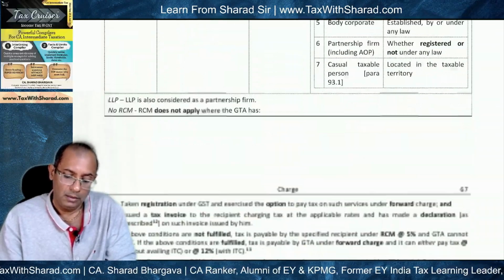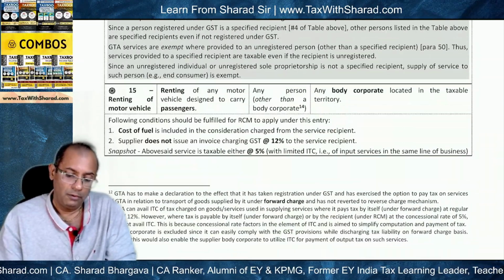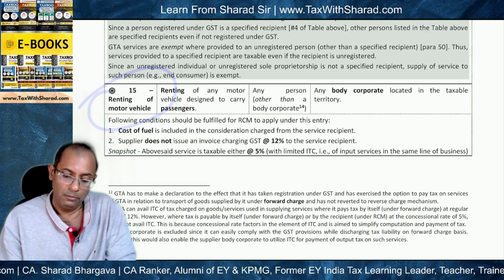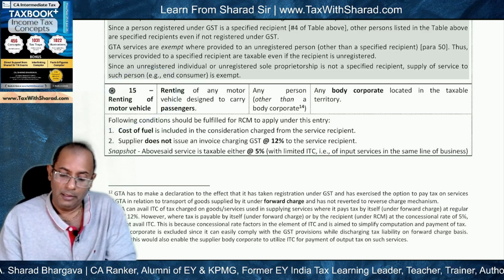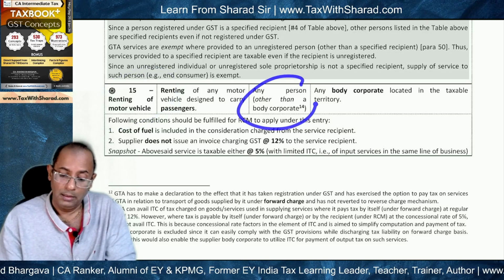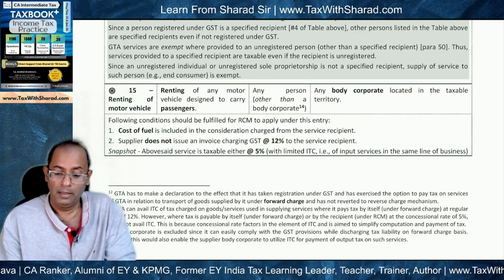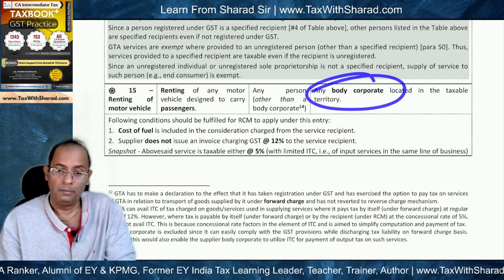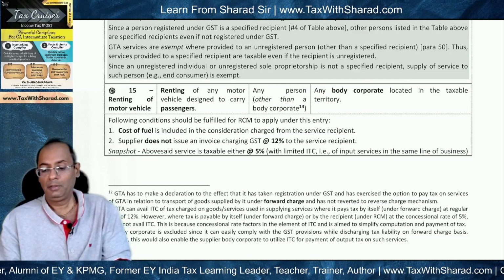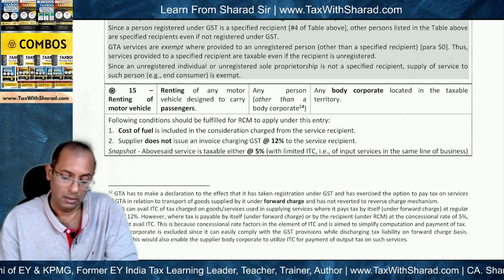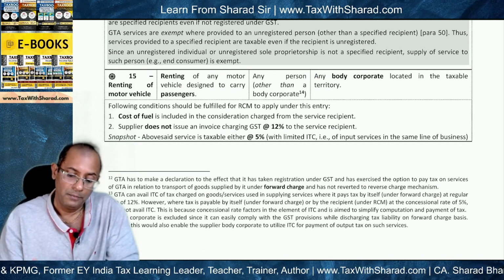So let's see the provisions. Provisions for renting of motor vehicle. RCM is applicable where any person other than a body corporate, that is, a non-body corporate, supplies such service to a body corporate, which is not the case in our hands because it's a body corporate to body corporate service. So RCM is not applicable.